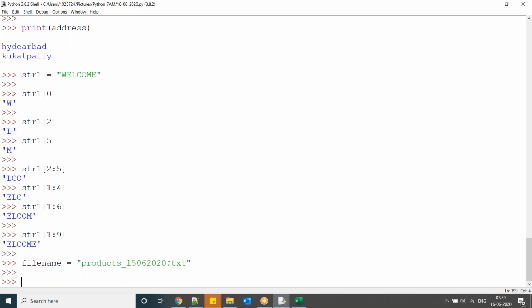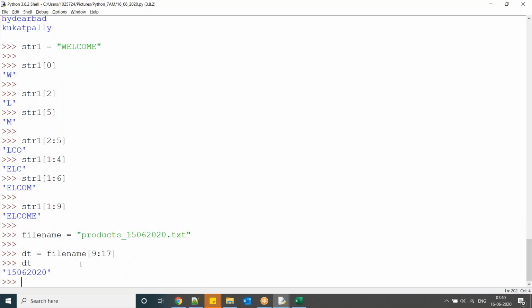Now in this one, I want to get the date, only the date. So date equal to, in this file name, I can write 0, 1, 2, 3, 4, 5, 6, 7, 8, 9. So from position 9, 10, 11, 12. So you have to specify 17, because it is end element minus 1.